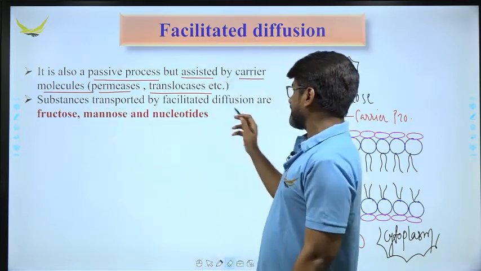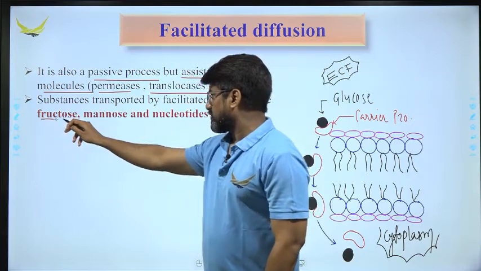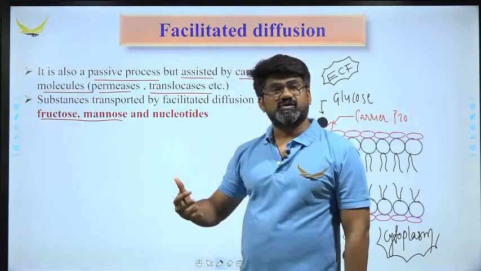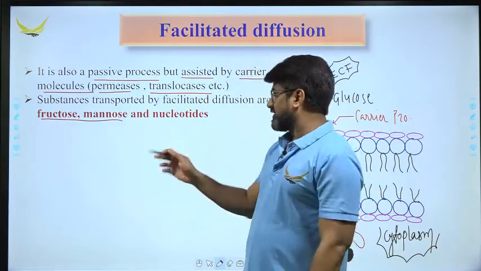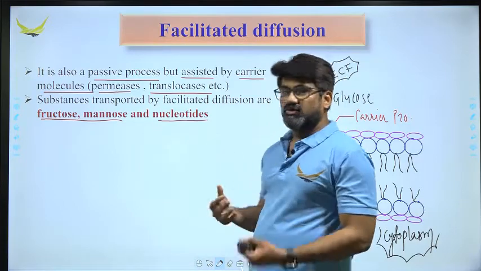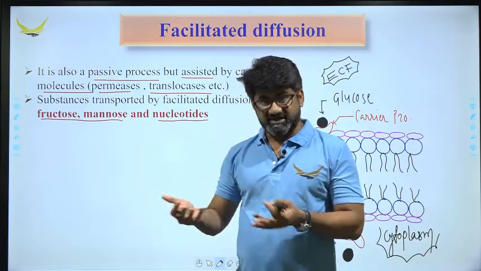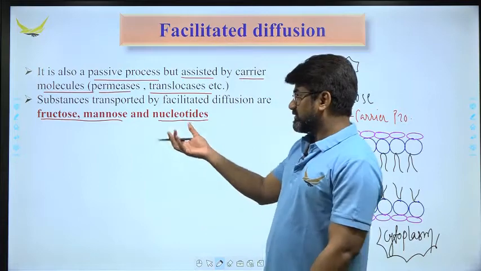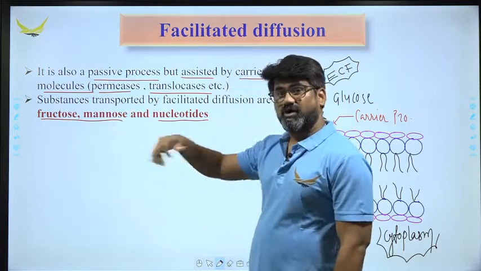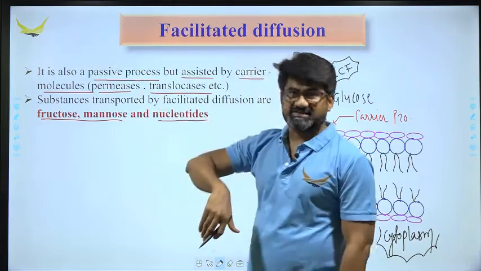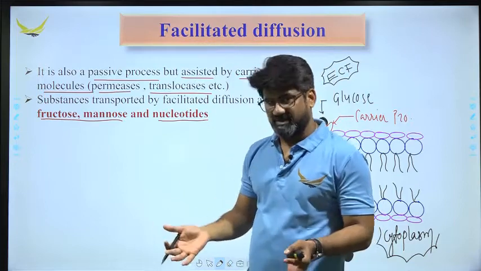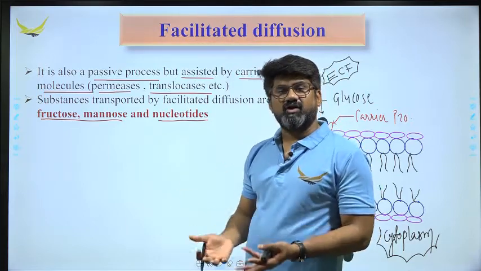There are many substances which can move across the membrane by facilitated diffusion. Substances transported by facilitated diffusion are fructose and mannose. Fructose and mannose are both monosaccharides. And nucleotides. Nucleotides are monomers of nucleic acids, DNA and RNA. So the movement from extracellular fluid towards the cytoplasm, or across any membrane, could be a membrane of organelles as well.